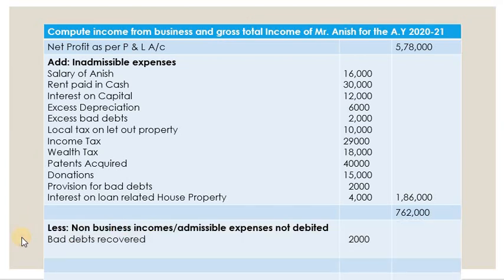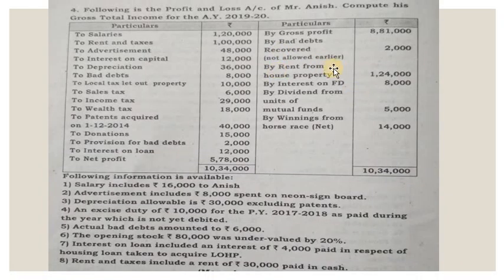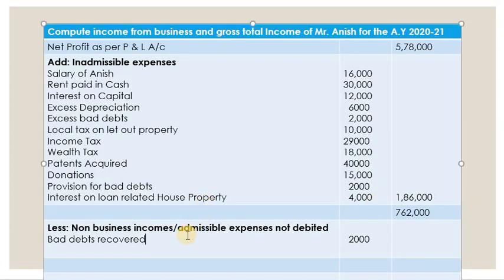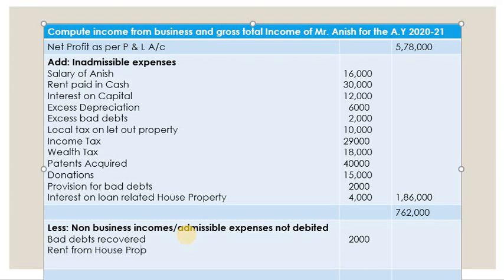Let's go to the problem once again. Next, rent from house property. Of course, this is related to income from house property, not related to business. So let's deduct it. Rent from house property 1,24,000.